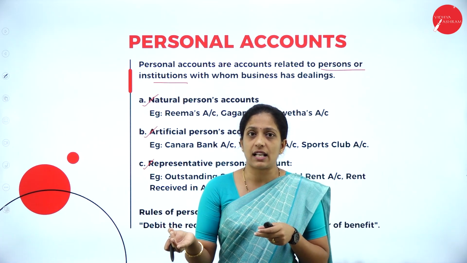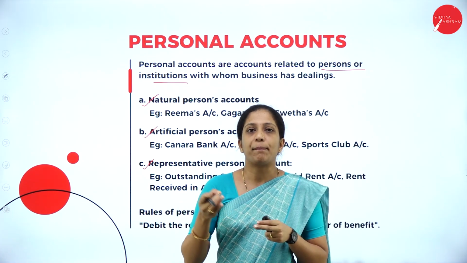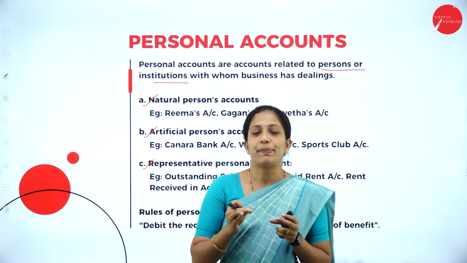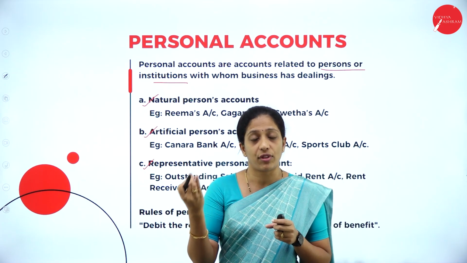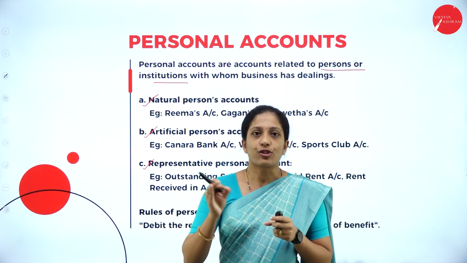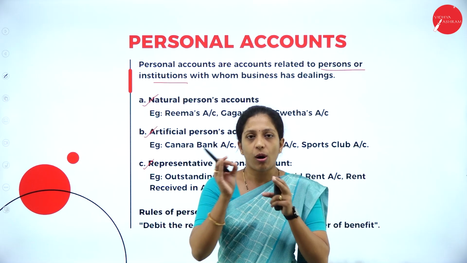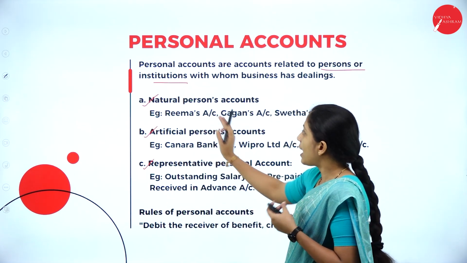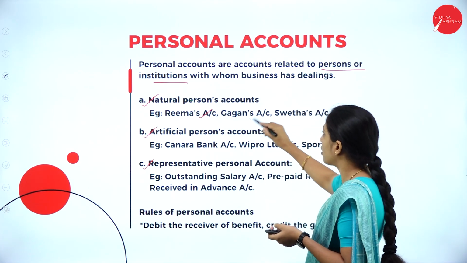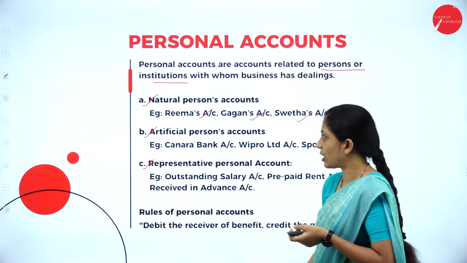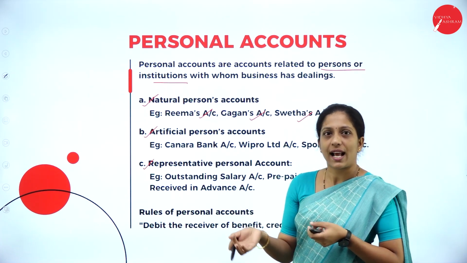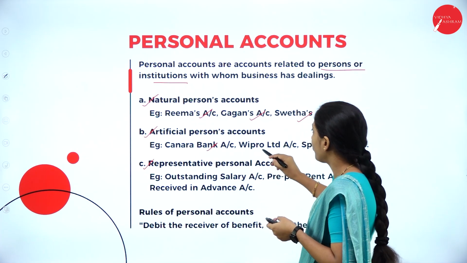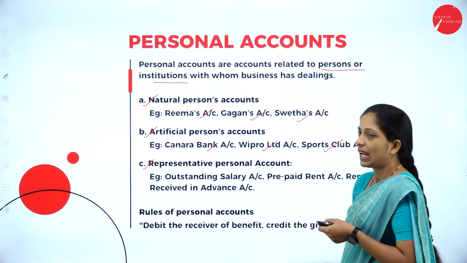Whereas artificial person is like companies. A company is called an artificial person by law, correct? Because, same as a natural person, it will have its own signature and its own identity. So it is called an artificial person, and all institutions or organizations come under artificial person. Natural person: name of the person, like Rima's account, Gagan's account, Shweta's account, etc. Artificial person: name of the organization or institution where the business has its dealings, like Canara Bank account, Wipro Limited, Sports Club account, etc.